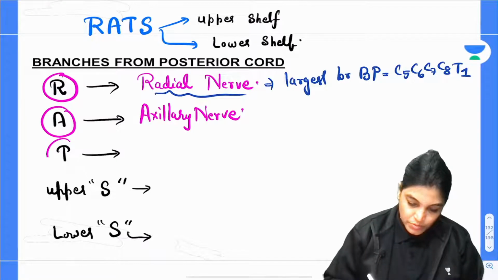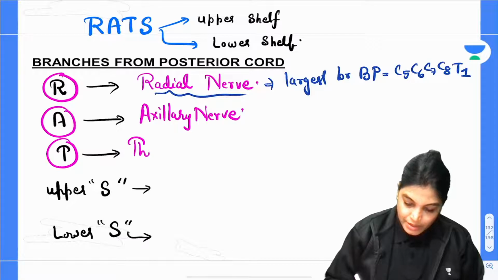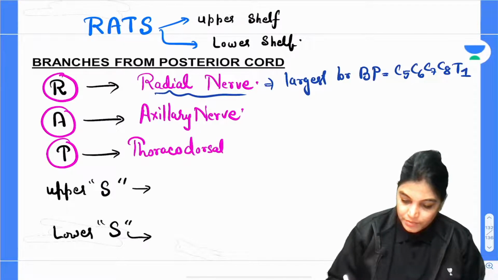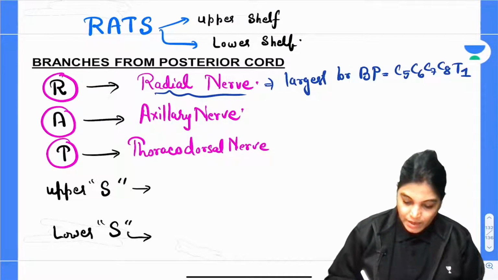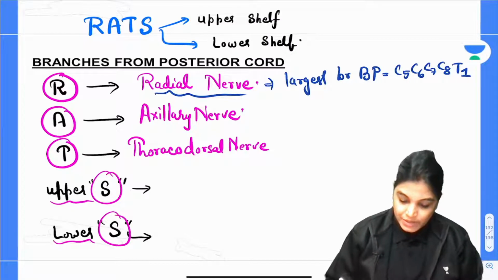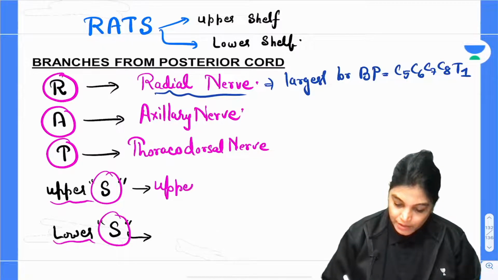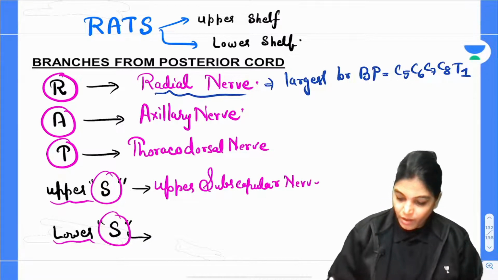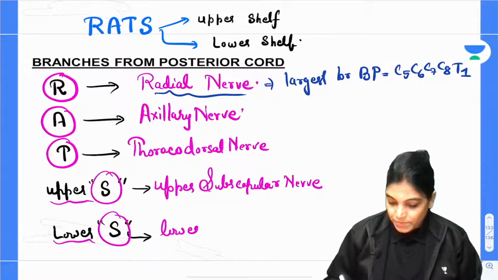T stands for, let me write the name firstly, thoracodorsal nerve. Upper S and lower S: upper S stands for upper subscapular nerve, and lower subscapular nerve.